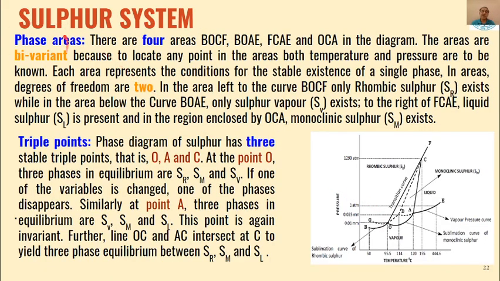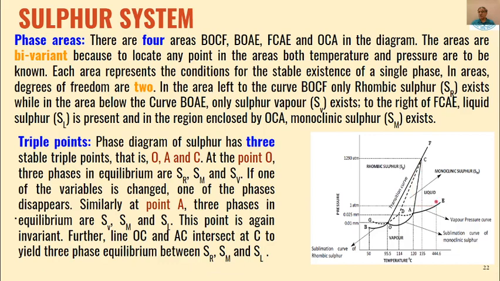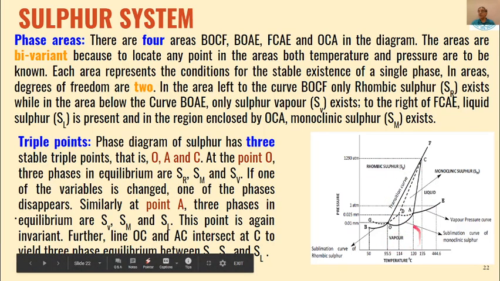Then the different phase areas, there are four areas: BOCF, this is BOCF, this area is of rhombic sulfur. Then BOAE, so above this we will have liquid sulfur, monoclinic sulfur, rhombic sulfur. Below this we have only vapor sulfur. Then is FCAE.